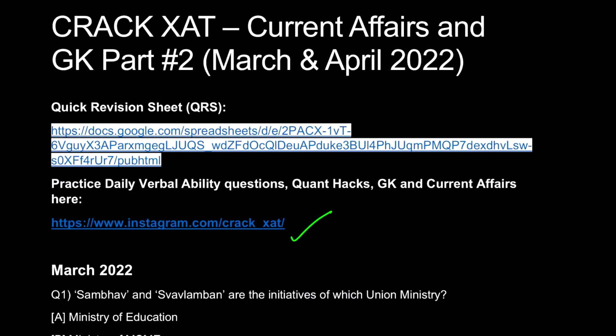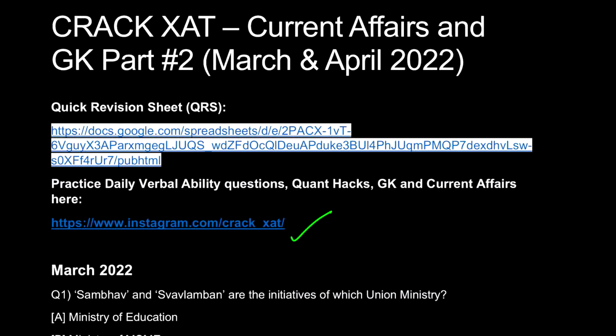And also one very important thing to be noted here is just like the previous video, here also you're supposed to make notes, not just from the questions which I found the most important out of the month of March and April, but also related static GK. And how are you supposed to do that? I will be telling you few points and few highlighted areas where you should go and search it out in Google. And the first two, three things which come to your observation which you can see and find important, just note them down, and that is what makes the related static GK for a current affair.